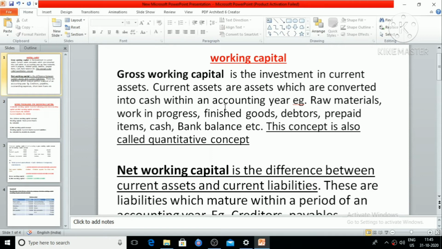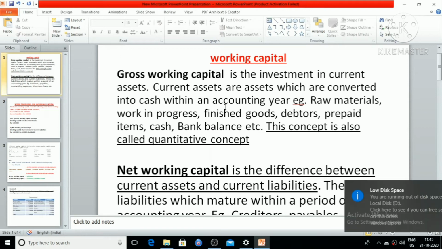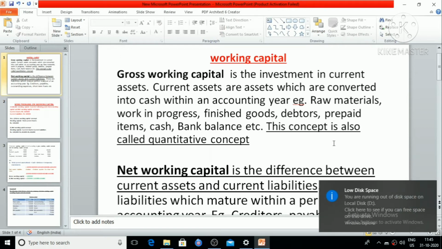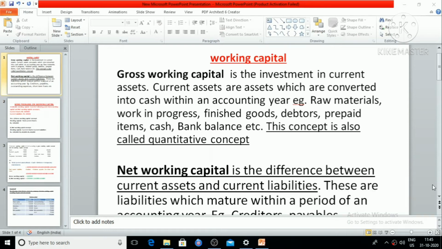That means their existence will be there in our concern for a maximum period of 1 year, during which they will be converted into cash. Examples: raw materials, work in progress, finished goods, debtors, prepaid expenses, cash, bank balance, etc. This concept is called quantitative concept of working capital. So gross working capital is also called quantitative concept of working capital.